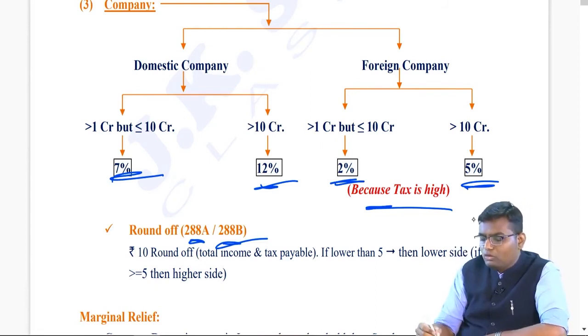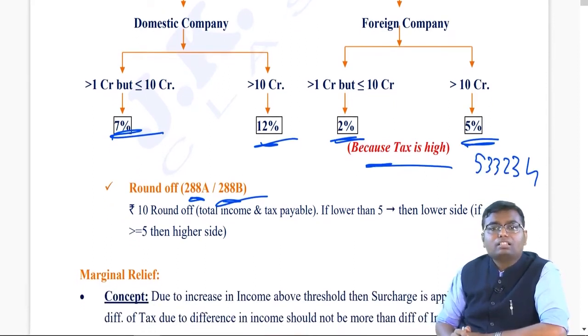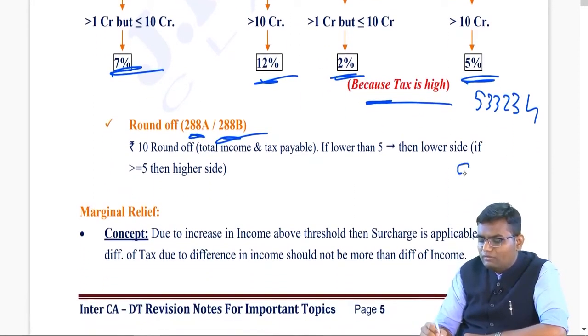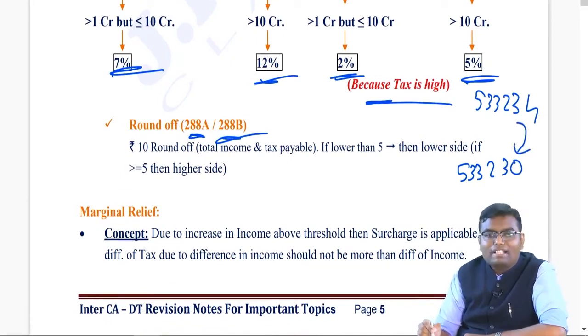For example, my total income is coming to 5,33,234. I cannot calculate the tax on this income. I have to calculate the tax on 5,33,230. I have rounded off that. But if my total income comes to 5,33,235, then now I will round off as 5,33,240.